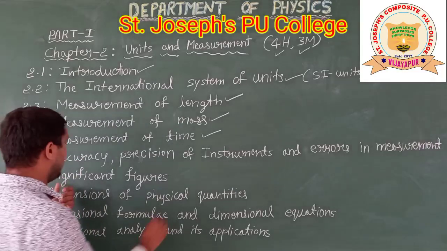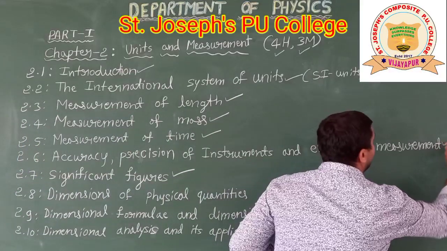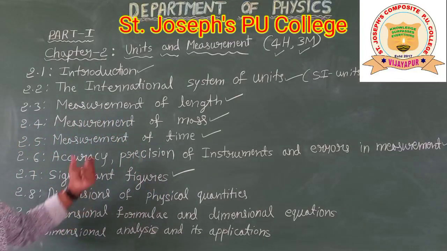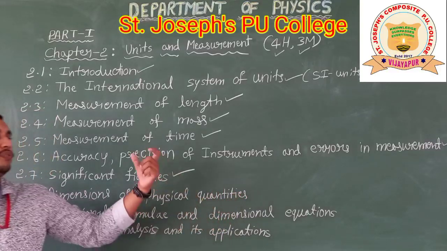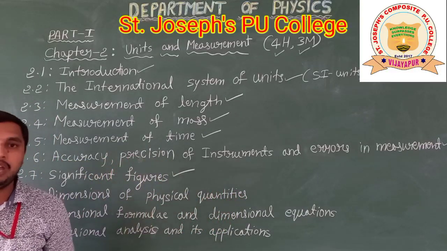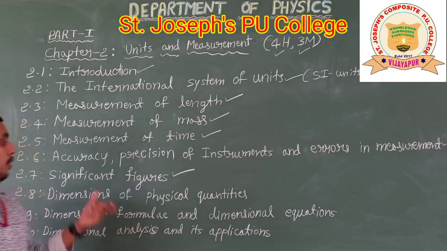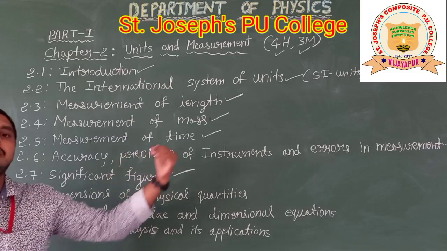Next, it is significant figures. Once we measure, we have to reduce the errors in the measurements. For that purpose we do a number of trials and take the average values. At the time of taking an average value, we get a number of digits after the decimal point.